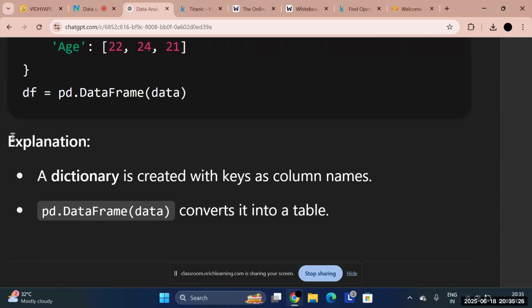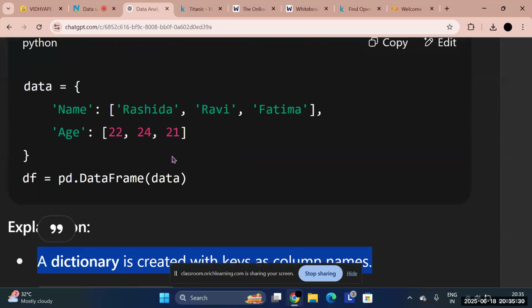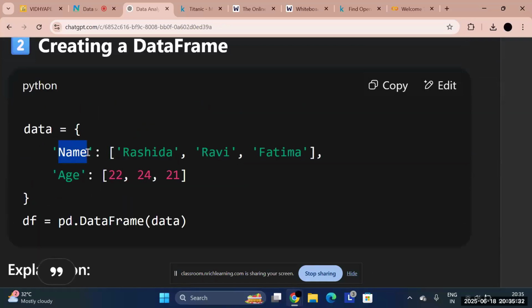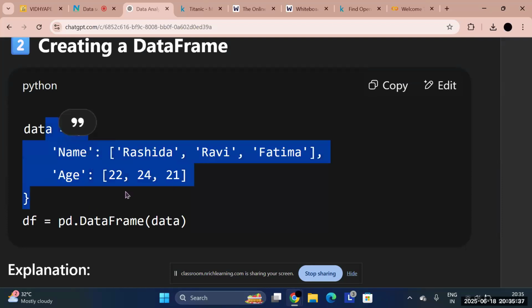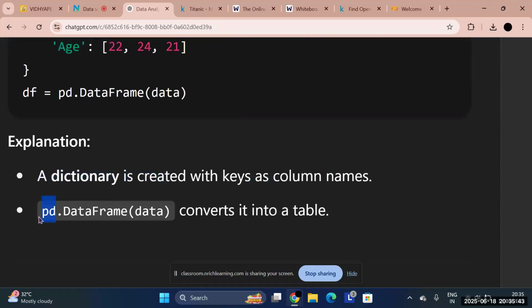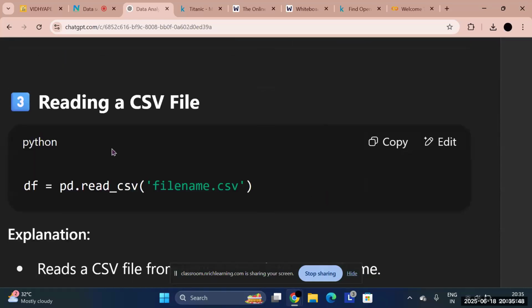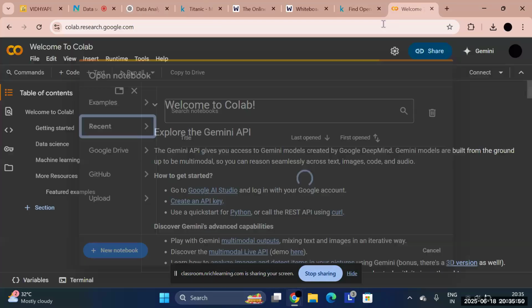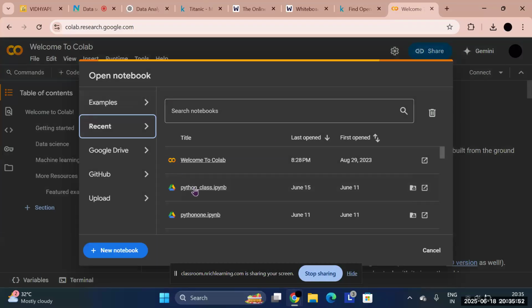Okay, explanation. Now see what this explanation is giving. A dictionary is created with keys as column names, so name and age will be columns. When this data is converted into a data frame, or a table, name and age will be converted into columns. And what does this line do? It converts it into a table. Okay, understood. Now let's begin with our first pandas coding.